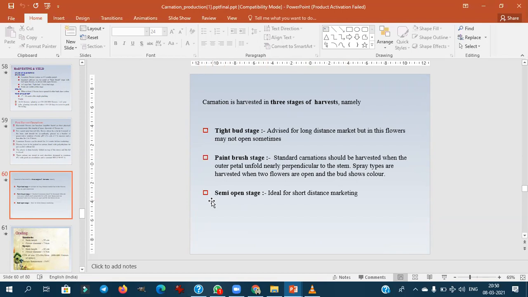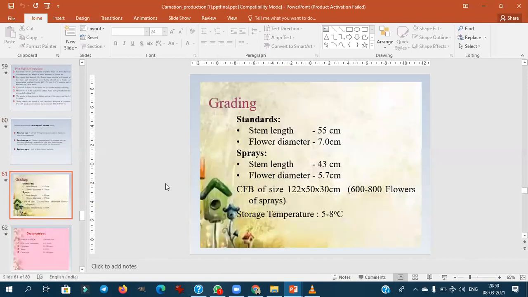Like that, you remember in the carnation, tight bud stage for the long distance, paintbrush stage for the standard one, semi-open stage is ideal for short distance. Like this, you have to remember the concepts. Then they won't ask the grades also.